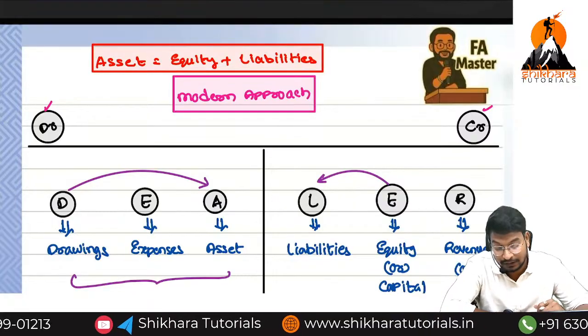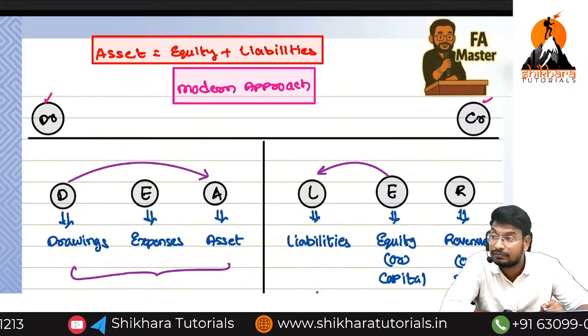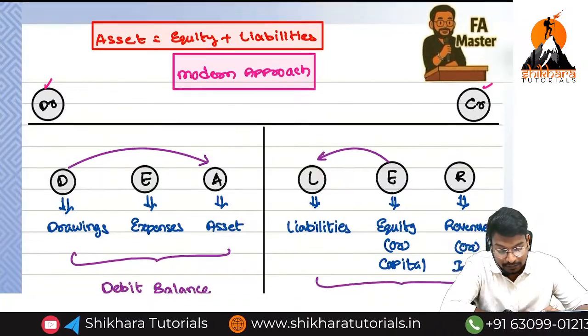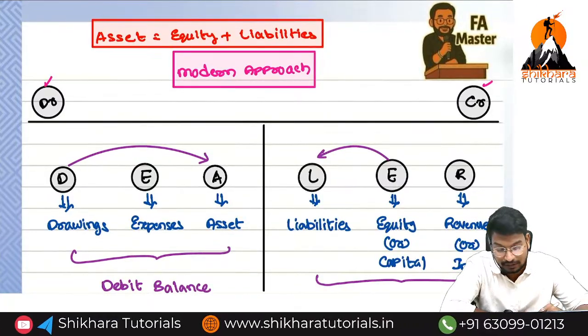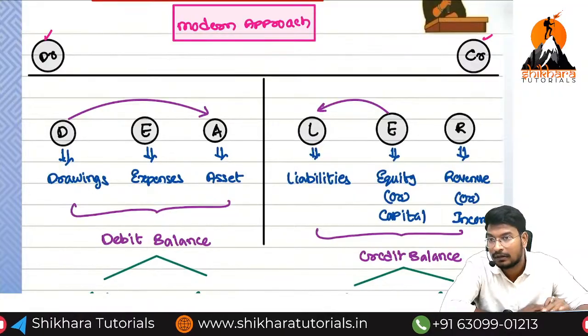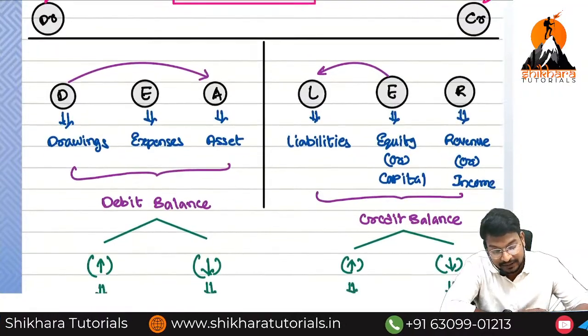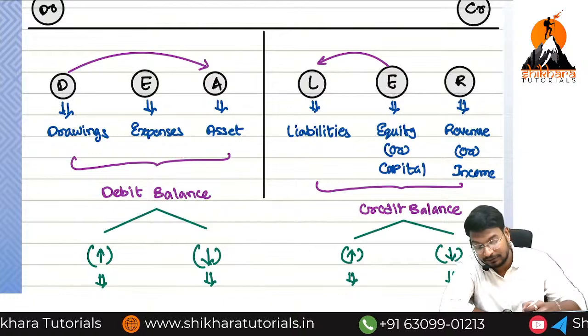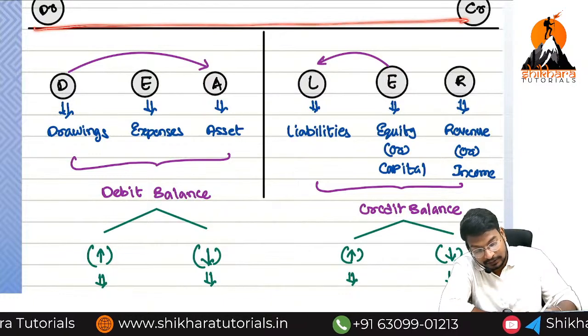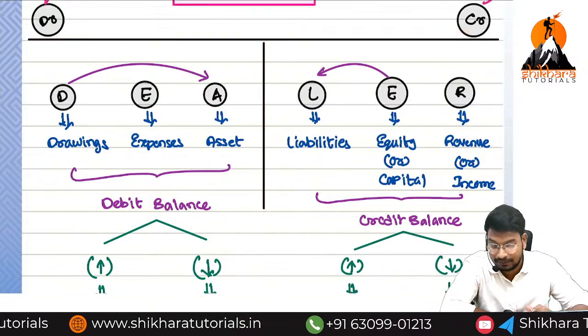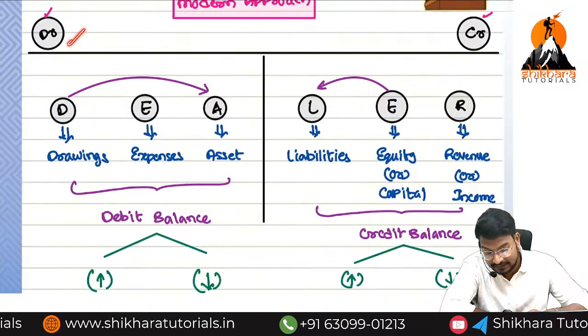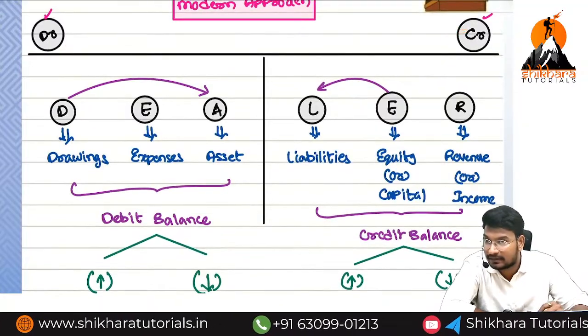As of now, you know all the things related to the traditional approach, and now we are discussing the modern approach. In this modern approach, we have taken one account having a T shape. Left hand side is called the debit record, right hand side is called the credit record.